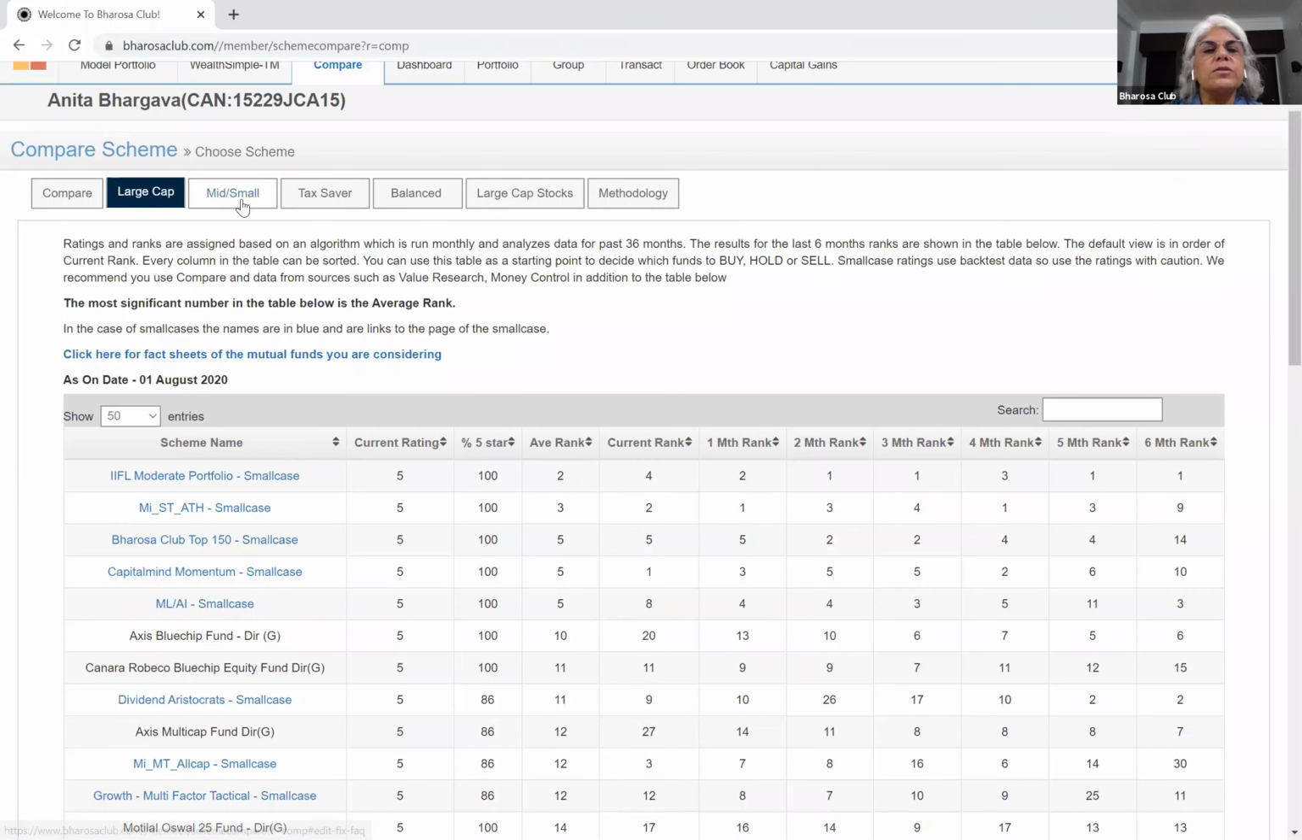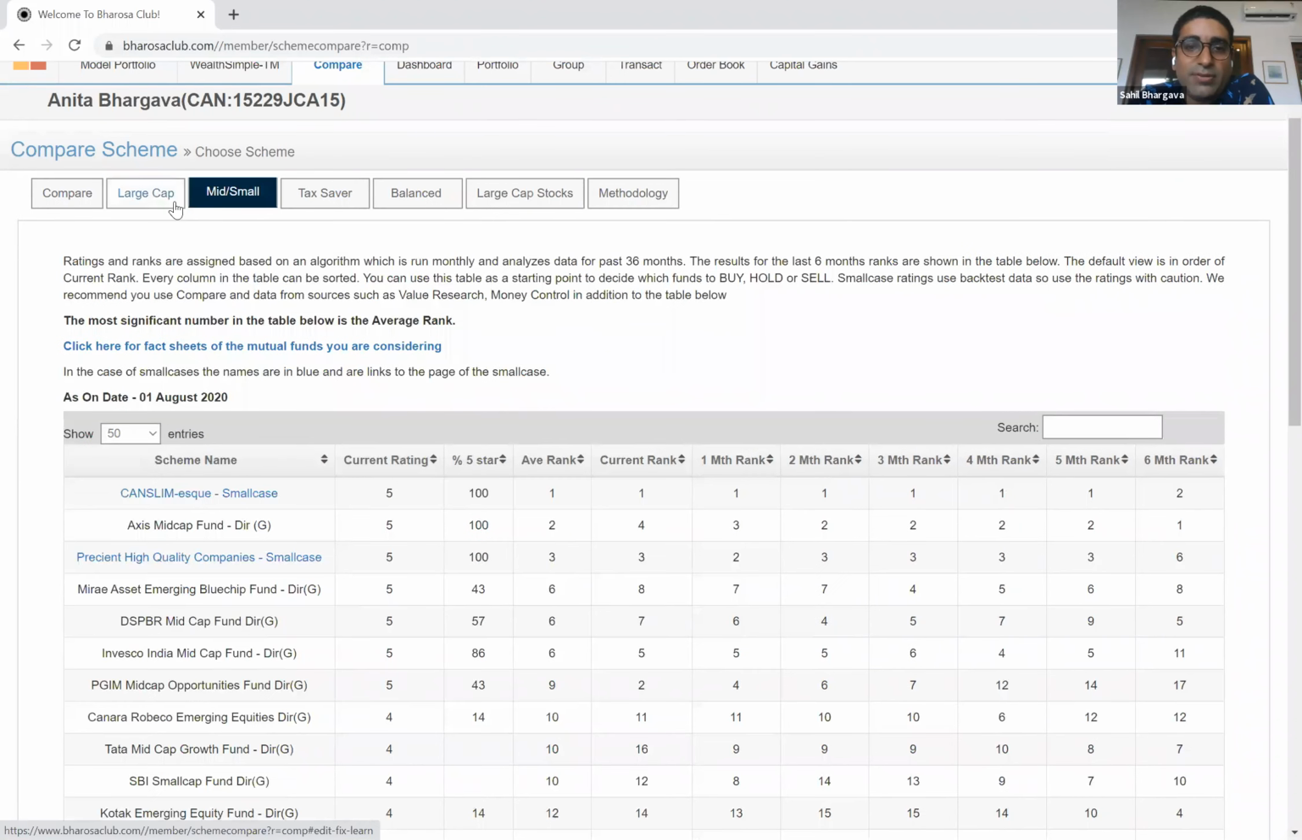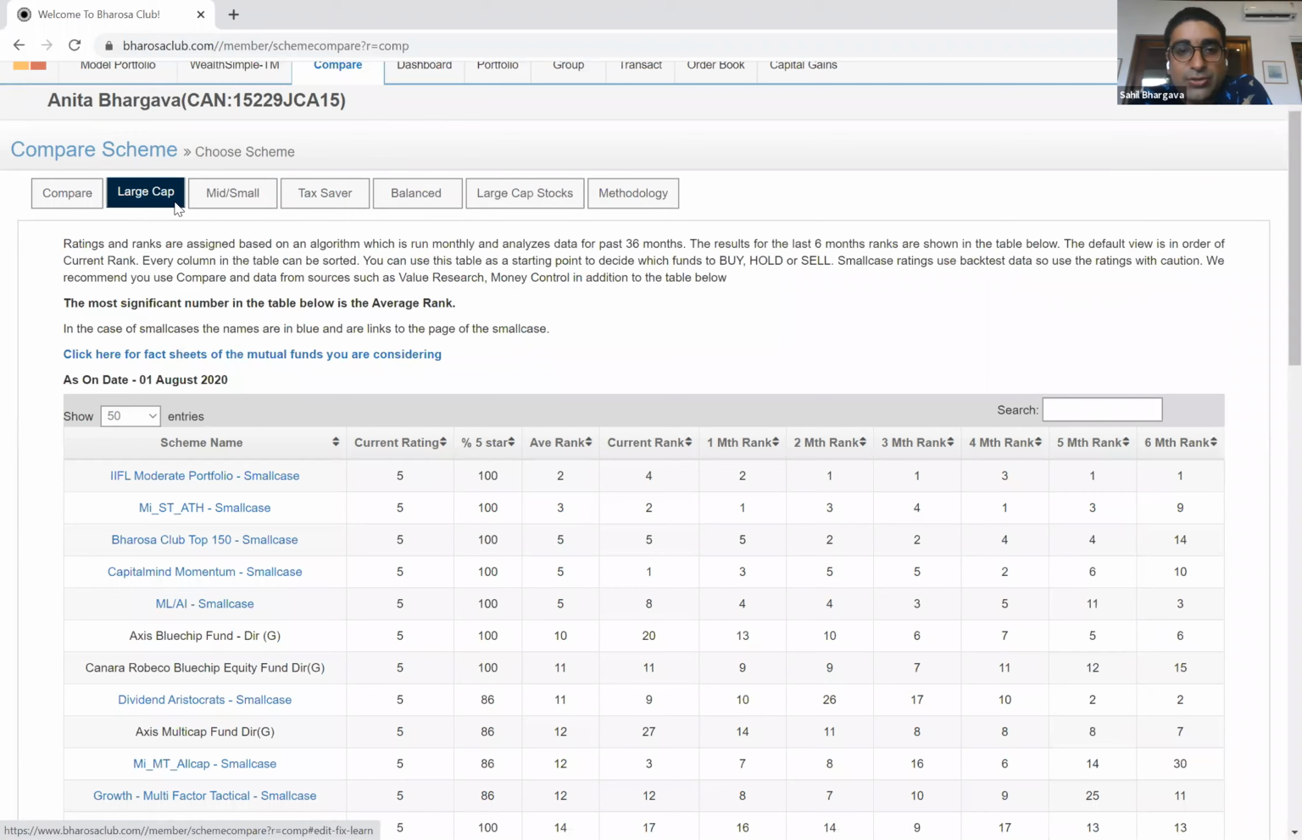Similarly, you can go to the small... Sorry, Anita, one thing I want to add here, which is really, really important. While the first 5 indeed are small cases, one of the really important lines to read here is that small case ratings use backtest data.